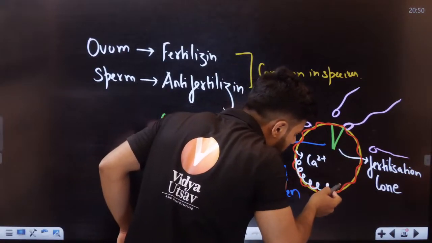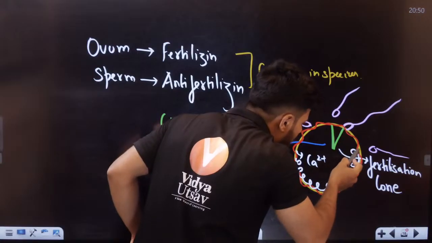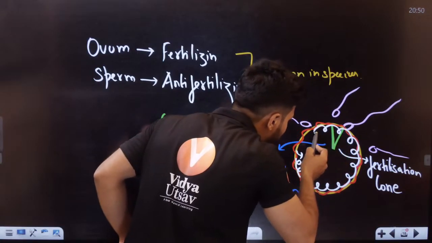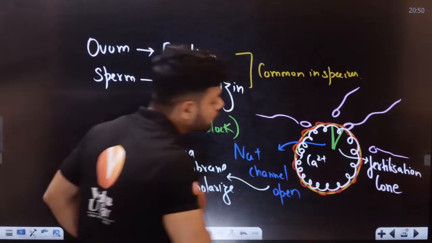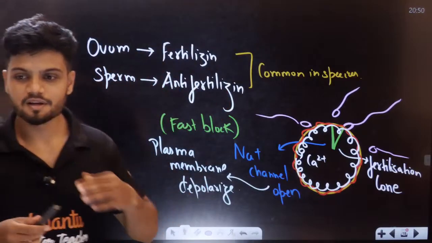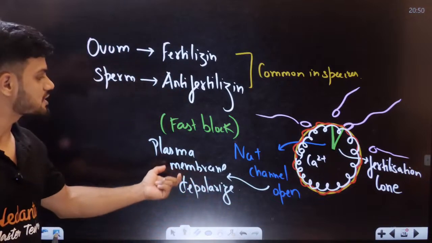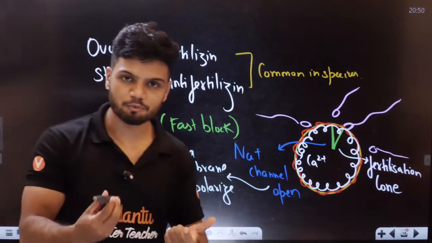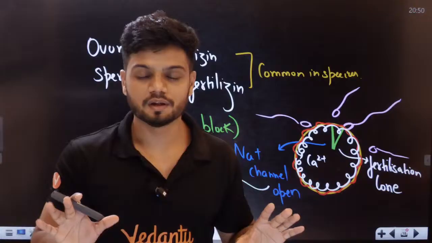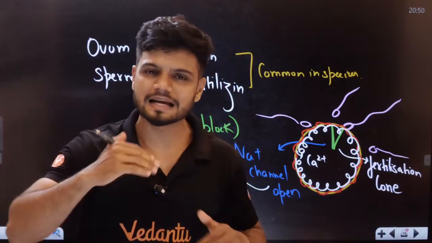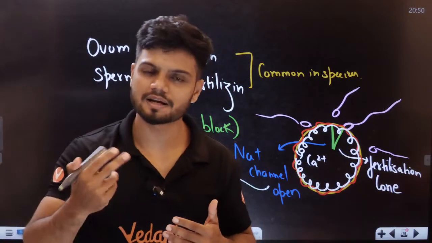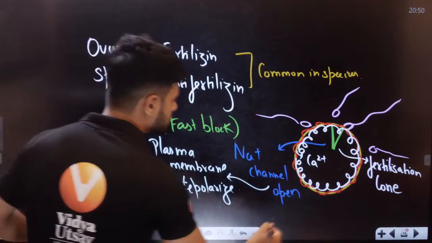You can see throughout the membrane here, there will be a layer of cortical granules. That is called a slow block. But for now, just remember, initially there is a fast block and polyspermy is prevented. Later on, calcium ions are released, and the slow block happens after that.